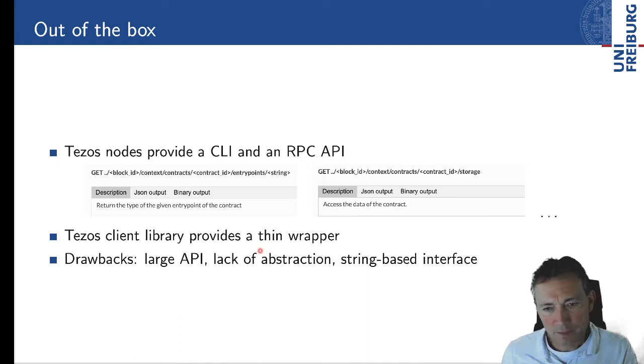Now, Tezos provides you with an OCaml library, which is essentially a thin wrapper with some nice extra functionality around the RPC API. However, that comes with some drawbacks. It's a large API. There's some lack of abstraction, and you'll see what I mean in a minute. And also, large parts of the interface are based on strings, in particular the parts where it gets to exchanging data between your calling program and your contract on the blockchain.